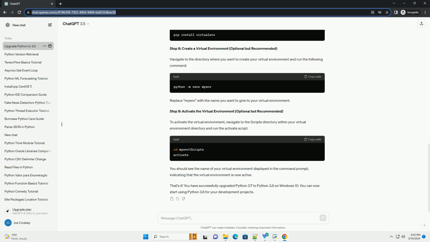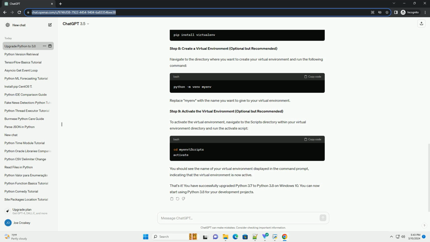Step 2. Run Python 3.8 installer. Once the installer is downloaded, double-click on it to run the installer. You may need administrator privileges to install software on your system.